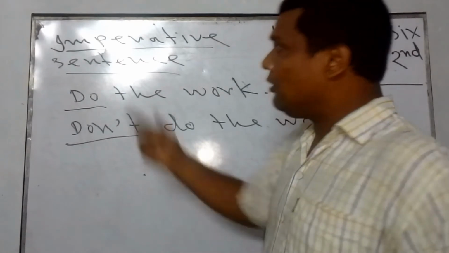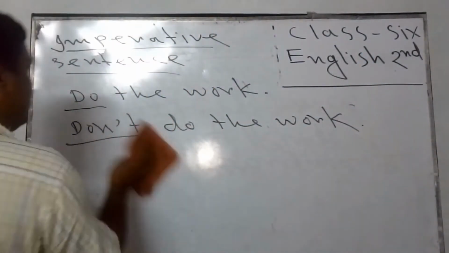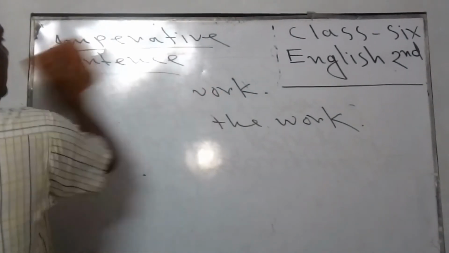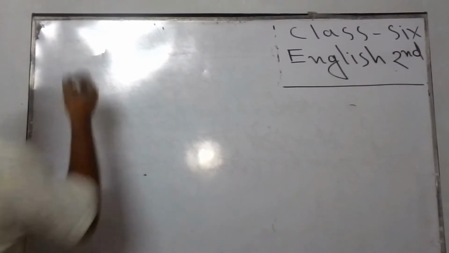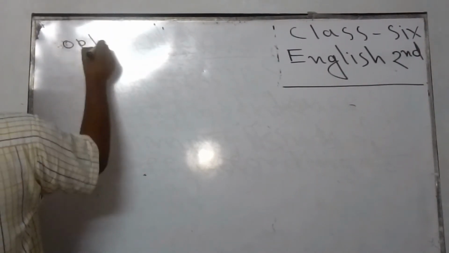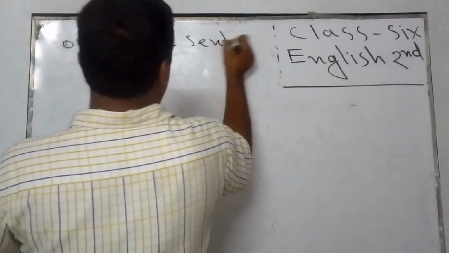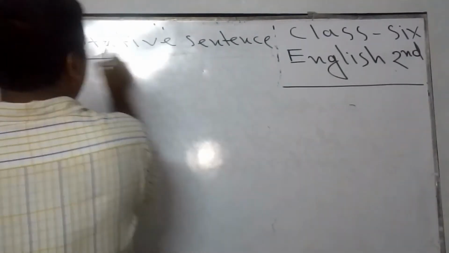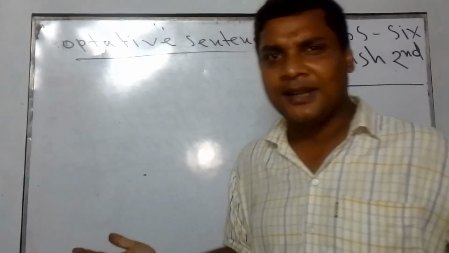And let's go for the optative sentence. That means the optative sentence will be presented serially. So write about optative sentence. Then, my dear students, you may ask, sir, what is an optative sentence?